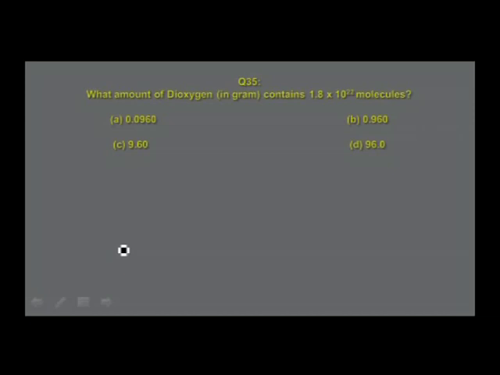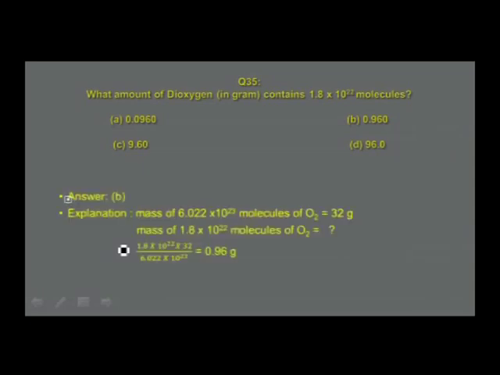You remember, 1 molar mass always contains Avogadro number of molecules, or the mass of Avogadro number of molecules is equal to molar mass. So therefore, this is how it is tackled. The answer for the given question is: mass of 6.022 into 10 power 23 molecules of oxygen is equal to 32 grams. What is this 32? That is the molar mass